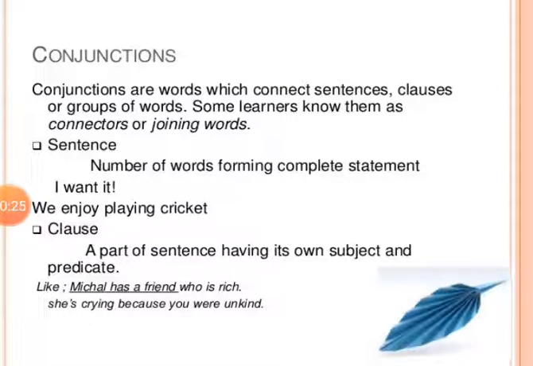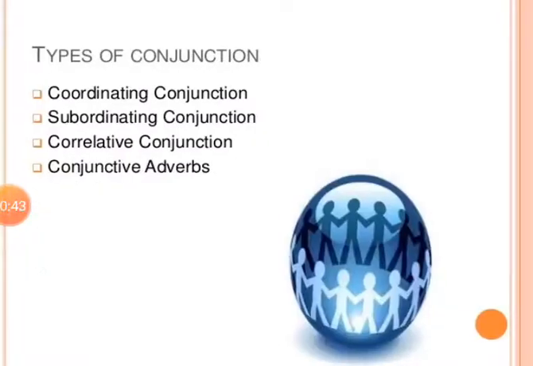So, a number of words forming a complete statement is a sentence, and a clause is a part of a sentence having its own subject. So a conjunction correlates a clause with the sentence. Let's see the types of conjunctions: coordinating conjunction, subordinating conjunction, correlative conjunction, and conjunctive adverbs. You will learn about coordinating, subordinating, and correlative conjunctions.